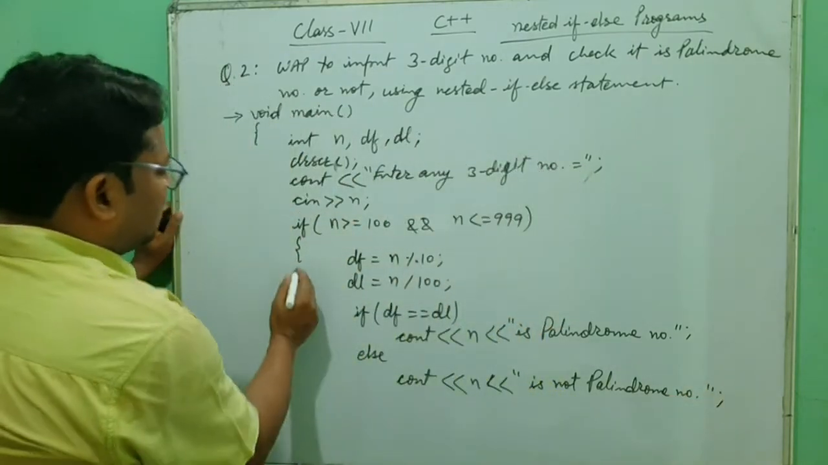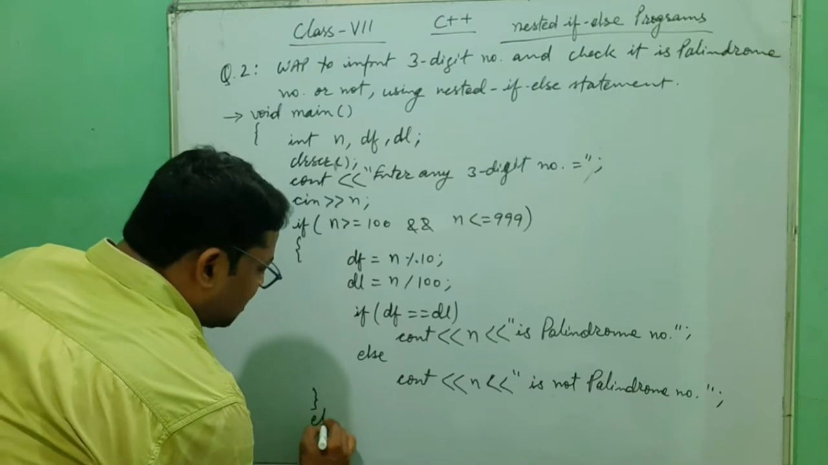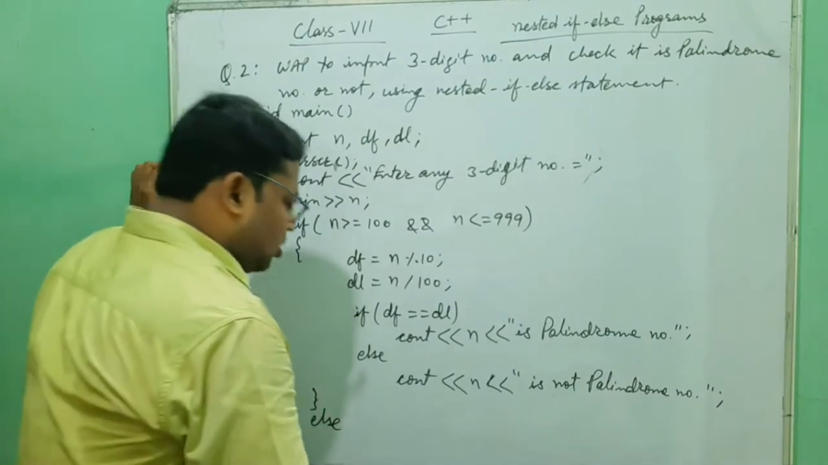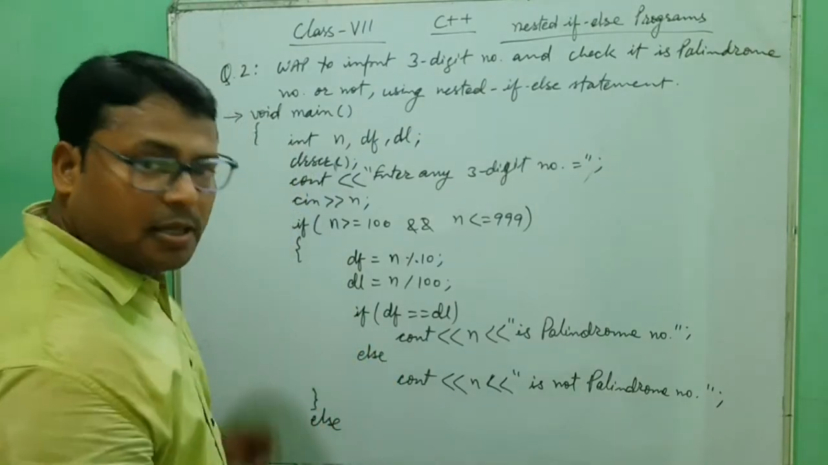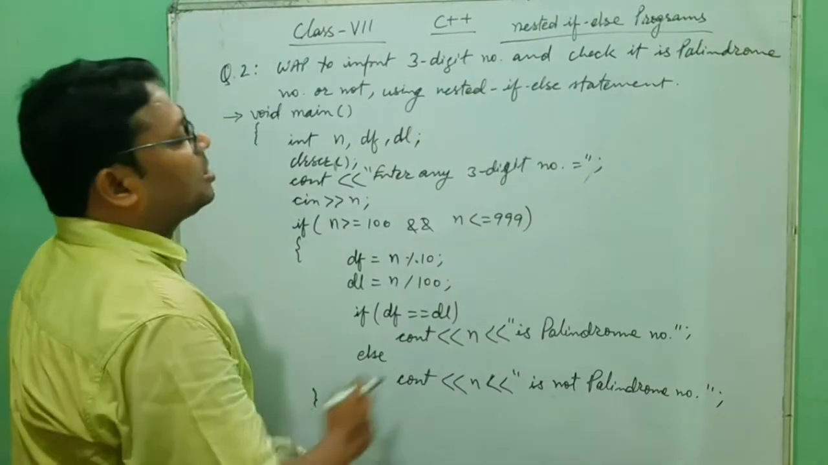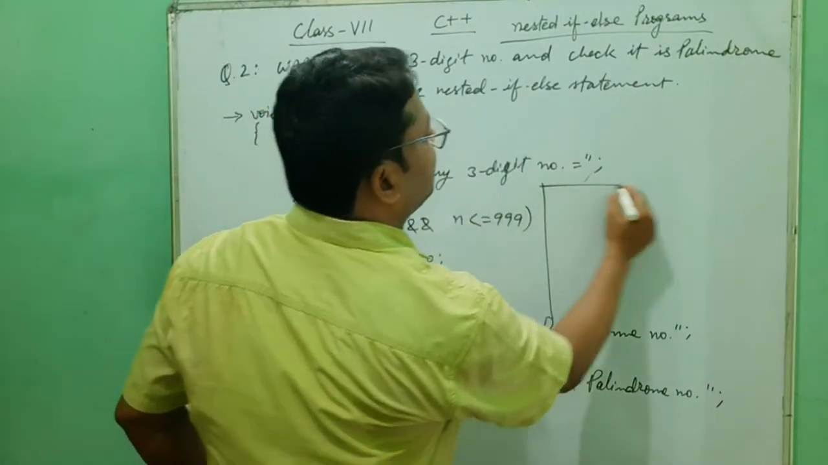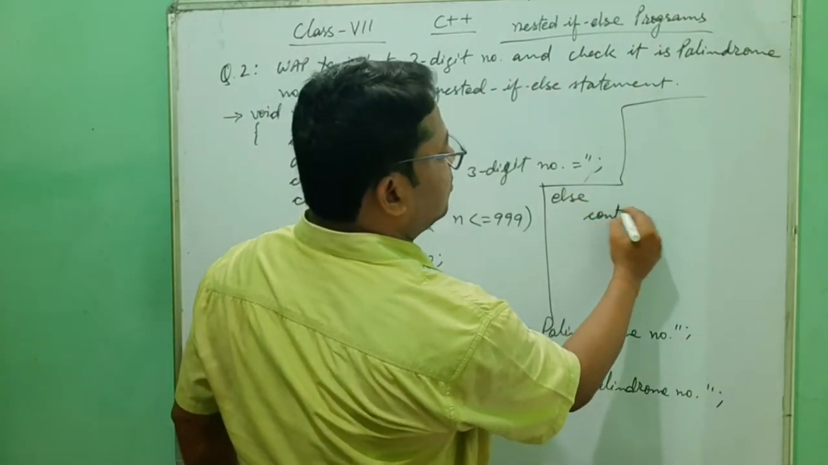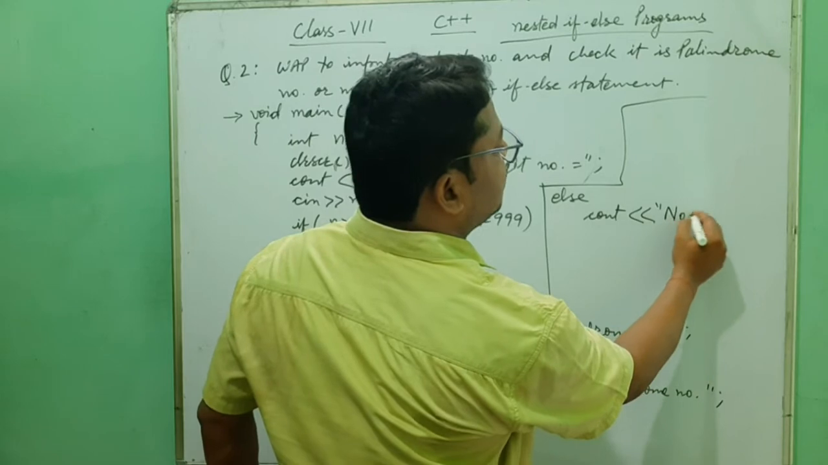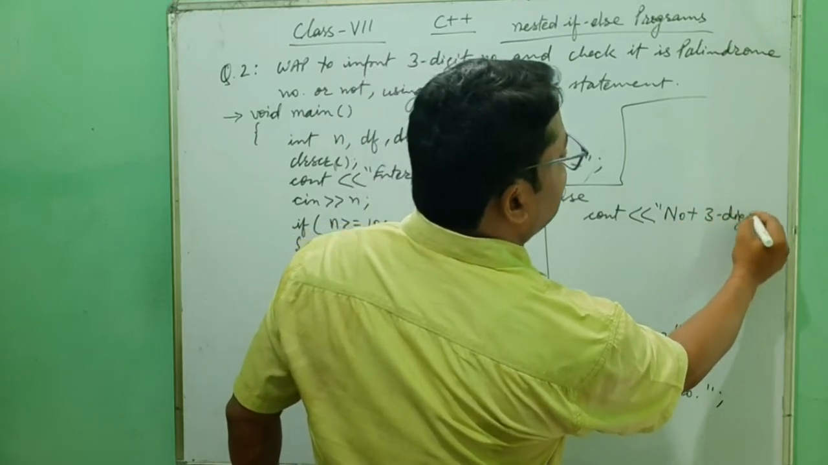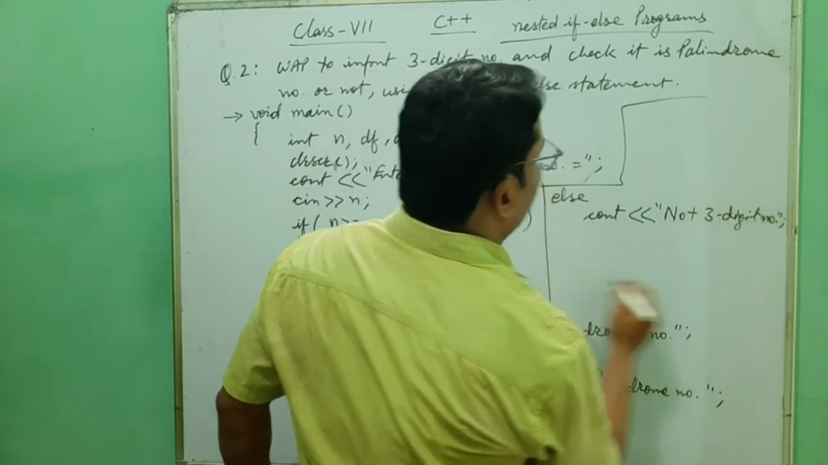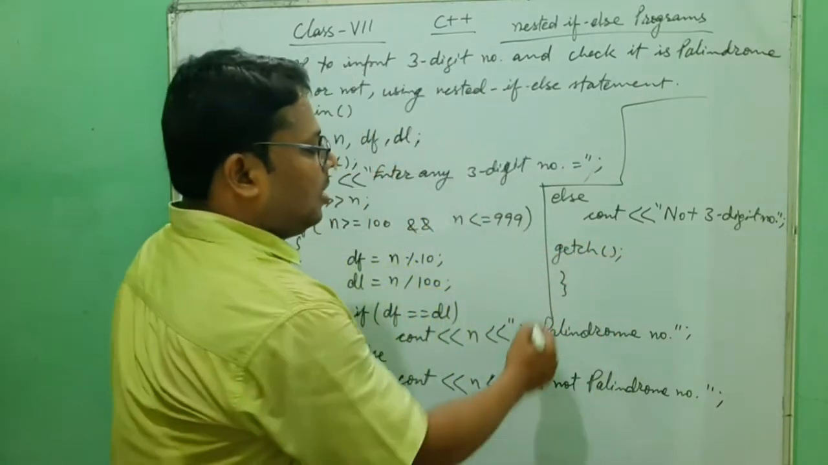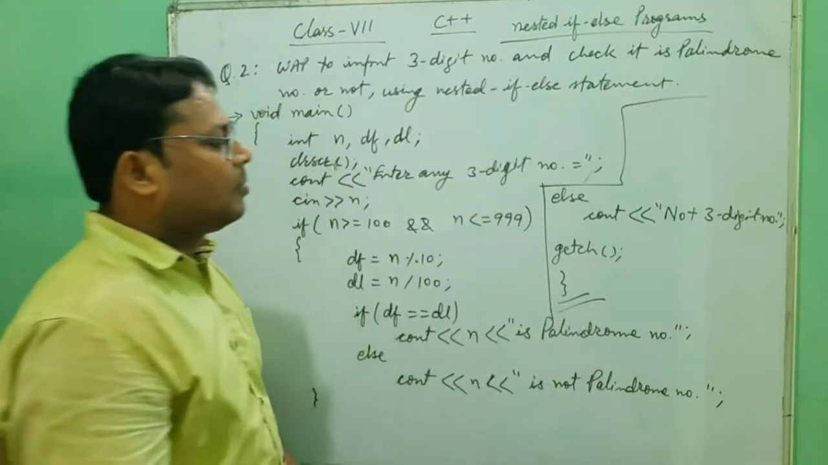Okay. Now this if we close here, and inside this else, what will we write as the message? You can write the message that number is not a 3-digit number. I will write that upside, that will be better. So now this portion I write here. Okay. So separately, else cout not a 3-digit number. And here lastly getch and close the main. Okay, so the program is over. Understood?